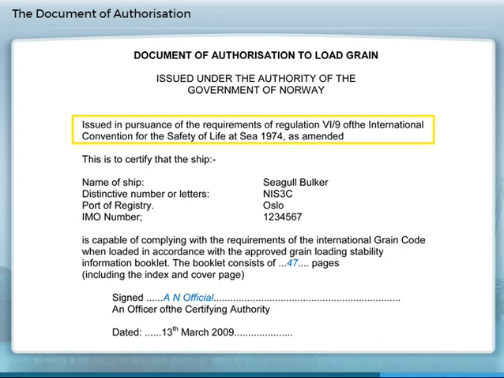A copy of the document of authorization, grain loading stability data and associated plans must be kept on board so that the master can produce them for inspection when required.